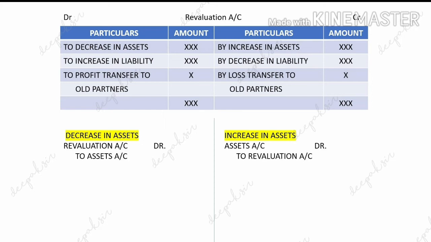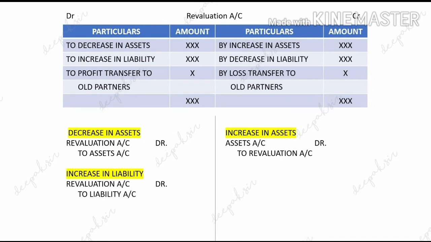The third entry, that is on debit side, we have recorded increase in liabilities. So for increase in liabilities, the journal entry will come revaluation account debit to liability account. Since liability is recorded on debit side in the ledger, in the journal it will come on the credit side.